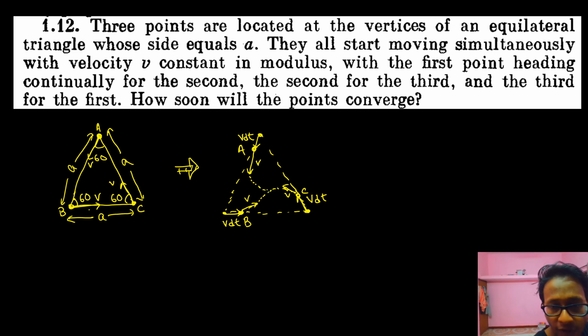All of them are moving with velocity v, no? So they'll meet somewhere at the center, and where will they meet? They'll meet at the centroid of the triangle.